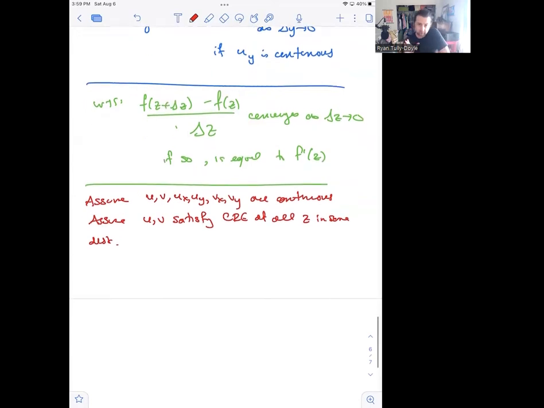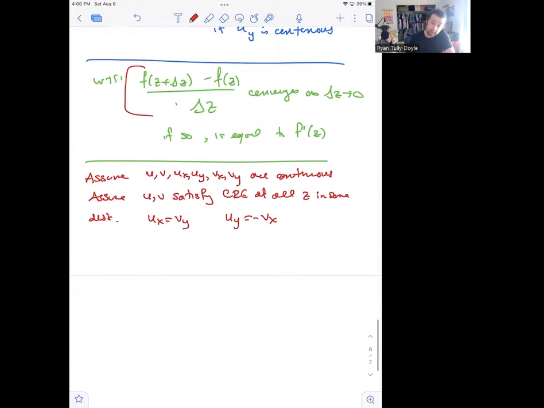So the first thing that we need to do is figure out a way to take the difference quotient and approximate it with these pieces that we know something about. In particular, satisfying the Cauchy-Riemann equations means that we're going to have to get partial derivatives involved. Assuming the Cauchy-Riemann equations hold is making the assumption that u_x is equal to v_y and that u_y is equal to minus v_x. So that's information about partial derivatives. To get that into the picture, I'm going to have to take this expression and somehow get partial derivatives out of it. That's where the mean value theorem is going to be applied.